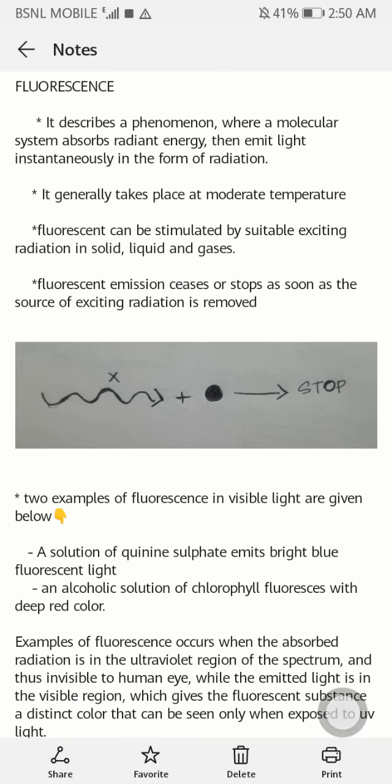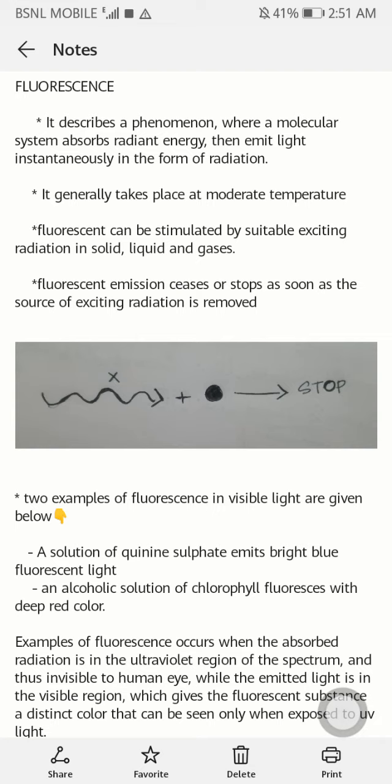Fluorescence describes a phenomenon where a molecular system absorbs radiant energy and emits light instantaneously in the form of radiation. That is, the system absorbs radiant energy and this radiant energy is emitted in the form of radiation. This is known as fluorescence. It generally takes place at moderate temperature. Fluorescence can be stimulated by suitable exciting radiation in solid, liquid and gases.